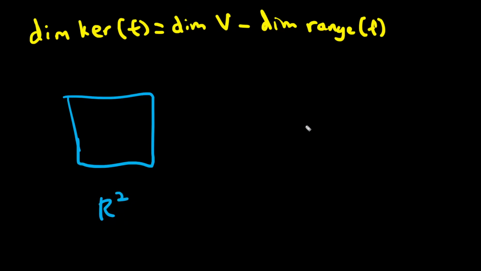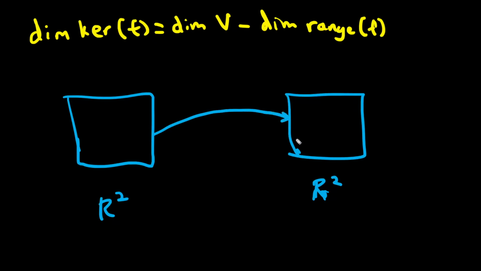R2 has infinitely many vectors, obviously. But aside from that, any linear map f from R2 to R2 doesn't have to map onto this whole space. It might not be surjective. It can just map elements into a smaller section, a subspace of this.